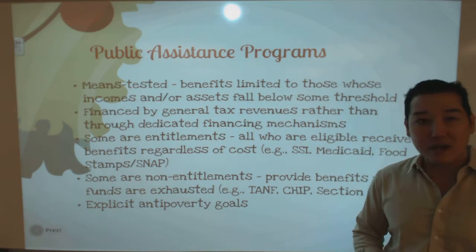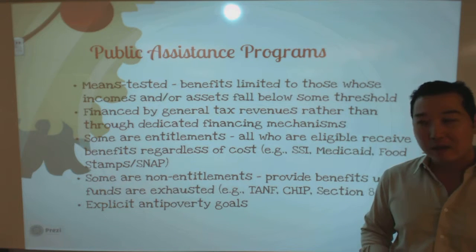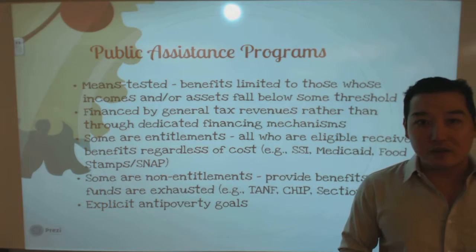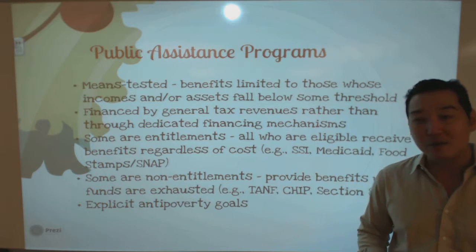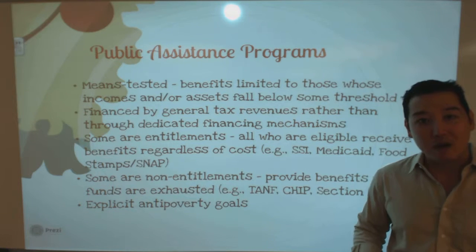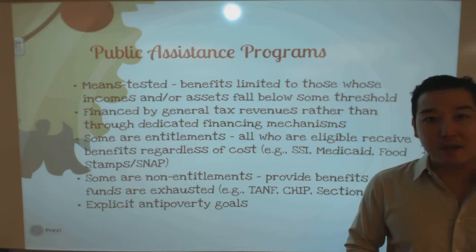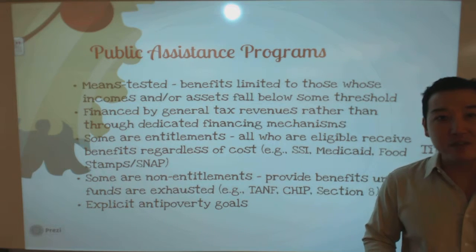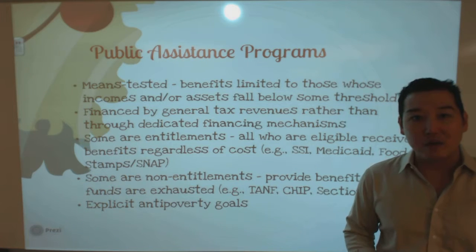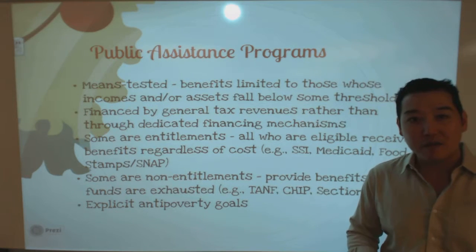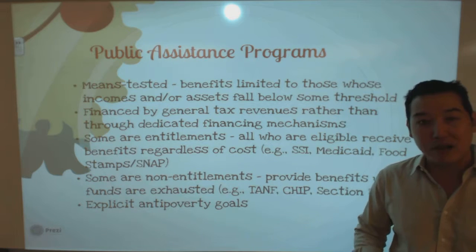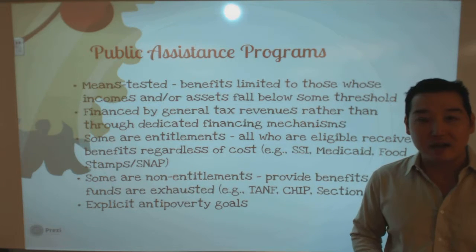And then you have some examples of non-entitlement programs. Our welfare system, TANF, is an example. CHIP, the Children's Health Insurance Program, is a supplemental health insurance program that people don't hear about too much, but it's non-entitlement. If there are insufficient funds, there's no obligation on the part of government to provide you with health insurance coverage under the CHIP program. And then, of course, Section 8, our housing voucher program, is an example of a non-entitlement program. There's no obligation on the part of government to provide you with affordable housing, so therefore it's non-entitlement.